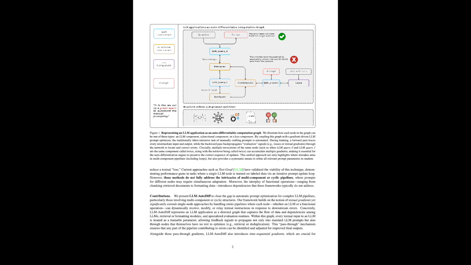To have the AI learn to craft its own prompts? That's precisely what this paper is automating. Auto-differentiating any LLM workflow. A farewell to manual prompting explores. They've developed this framework called LLM-AutoDiff that promises to do just that. A farewell to manual prompting? I like the sound of that. But how does it actually work? Is this just a clever algorithm? Or is there something more fundamental going on here?